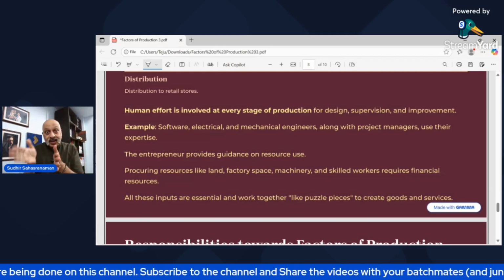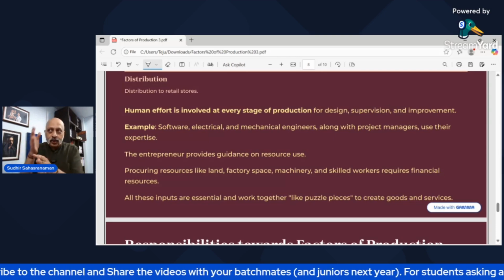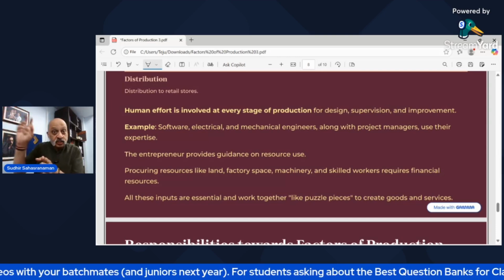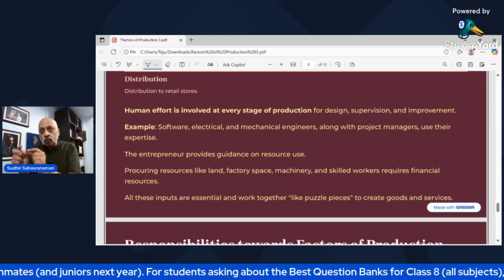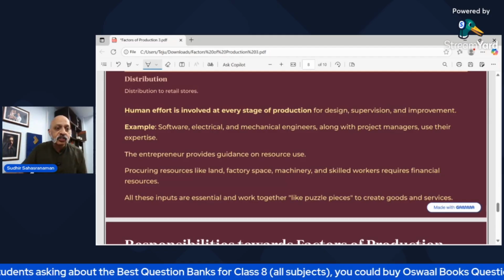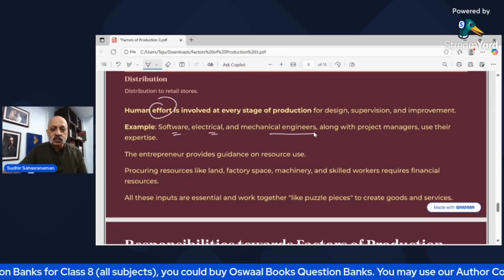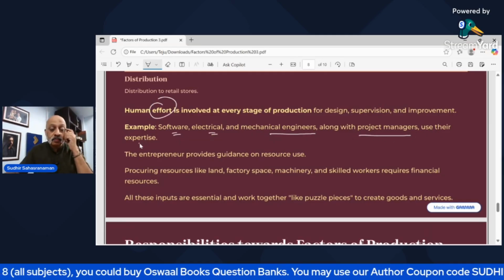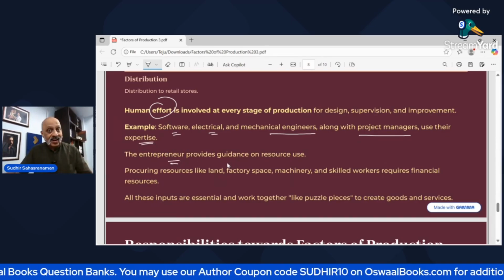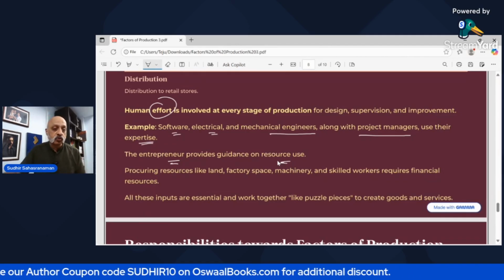AI can help you, but you still need human intervention to say, okay, these are the parameters, these are the conditions that should be met. The machine can help you, but even then the human should be there, because a machine is a machine after all. So human intervention and effort is always required. So software, electrical, mechanical engineers, along with project managers, use their expertise, who are trained to do this job. The entrepreneur provides guidance, he provides funds, etc., for how to make best use of the resources.